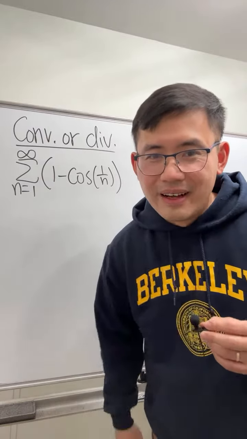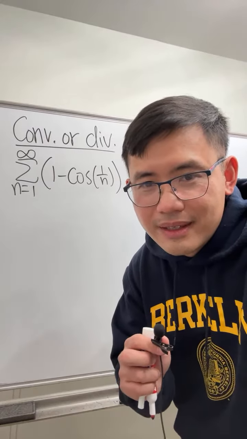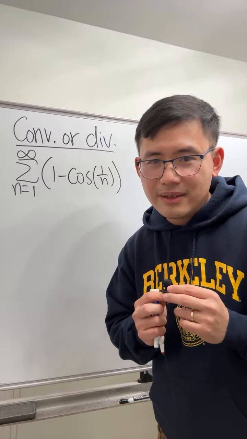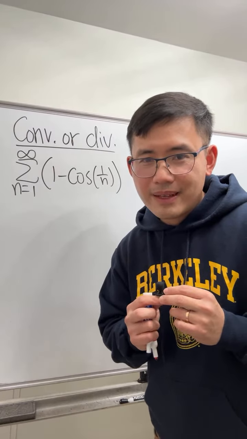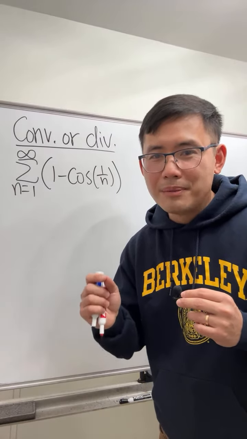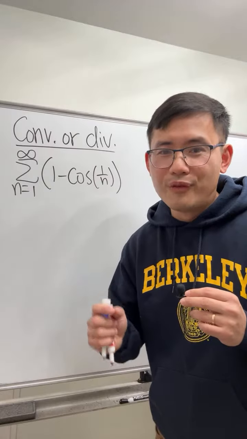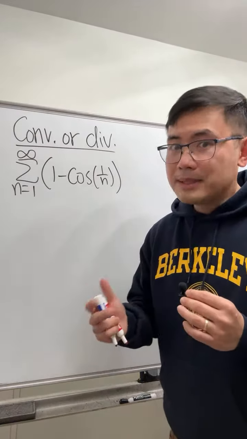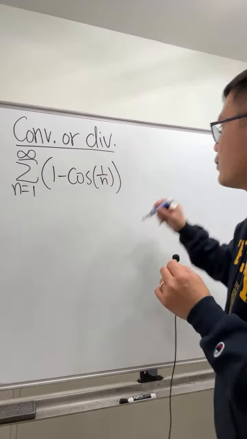Oh, hey, Arash, we have a very nice suggestion. Use the trig identity: sine squared of theta over 2 equals 1 minus cosine of 1 over x. Aha, let's try that. So perhaps I'll write down the identity for you guys on the side right here.